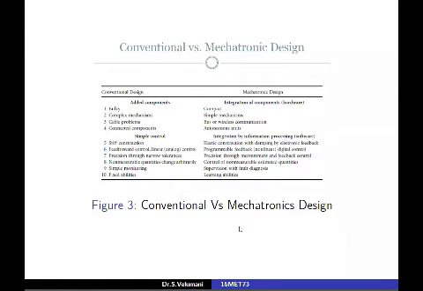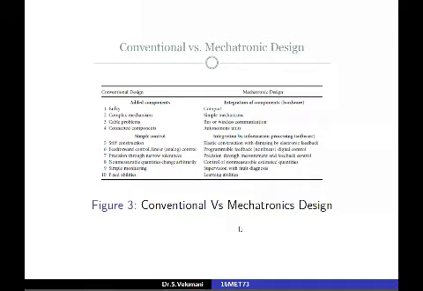In mechatronics design, simple mechanism since everything is soldered by the company. The same thing comes in the third point also. In conventional design, cable problems. In mechatronics design, bus or wireless communication. Fourth one, connected components in the conventional design. In mechatronic design, autonomous units.